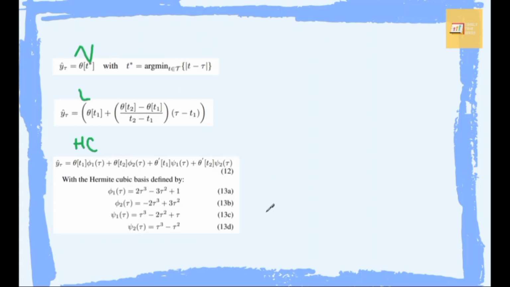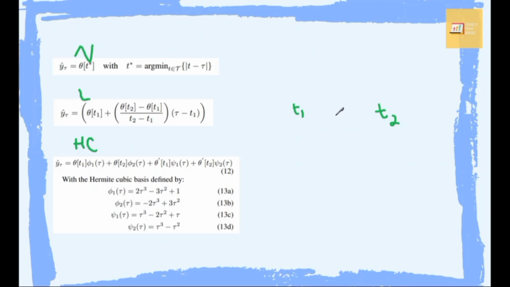So the idea of interpolation is like in math, actually. I'm going to give you an example for the linear interpolation. Let's say that we already have t1 and t2, and we already know the function value when t equals t1 and t equals t2.